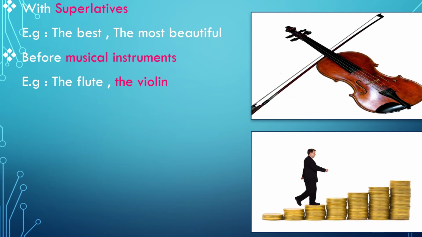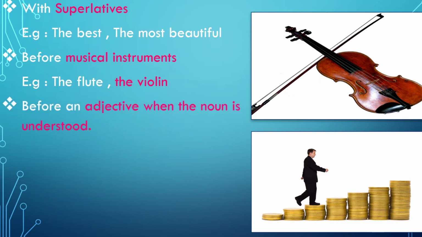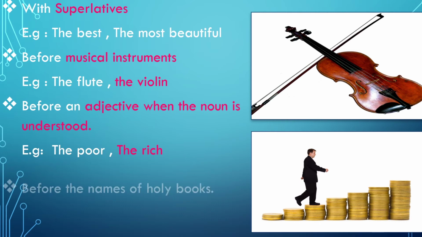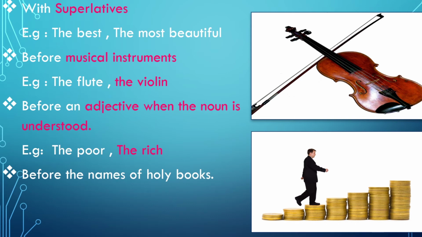Now let's see the next usage. We use it before an adjective when the noun is understood. For example, the poor, the rich. When you say the poor, you mean the poor people. When you say the rich, you mean the rich people. So the noun people is understood from the context. The next usage is, it is used before the names of holy books. For example, the Bible, the Ramayana. So we say, I read the Bible, and do not say I read Bible.